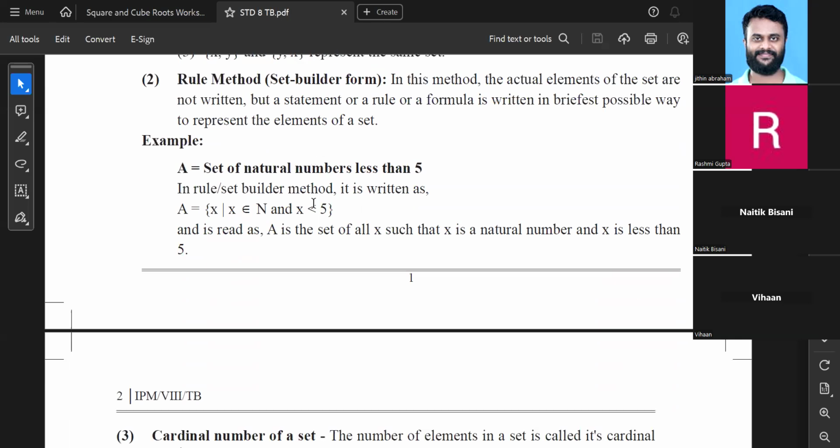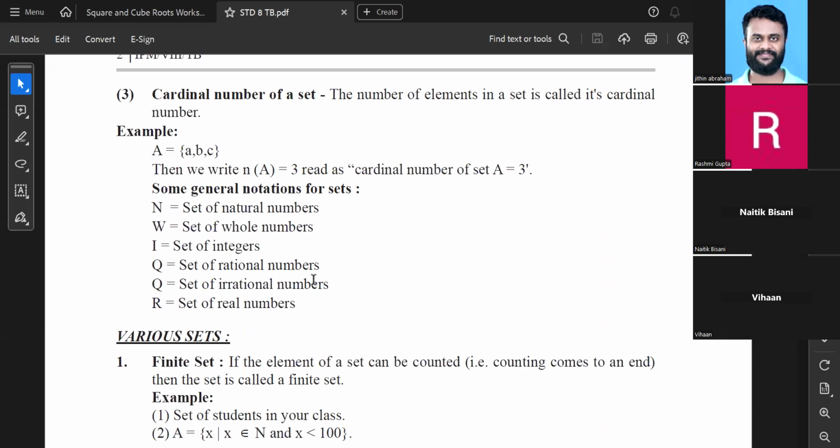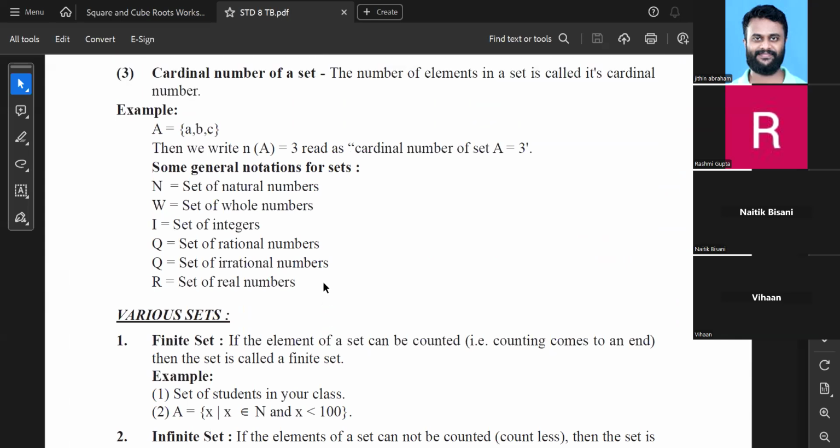In set builder form, if you might have observed, we have used n. We didn't say anywhere कि n क्या है. We did not say. हमने सिर्फ इतना लिख के छोड़ दिया, where we are assuming कि हाँ भाई सबको पता है कि what is n. So which means there are certain symbols which we must know, which are generally used without saying, it is understood कि वो क्या है. So the general notations are, the first one is n.